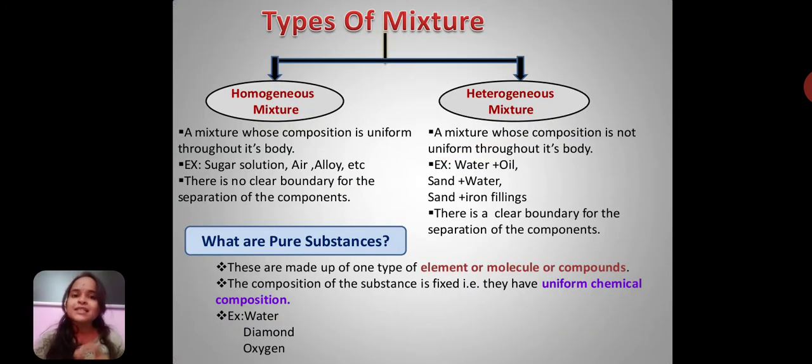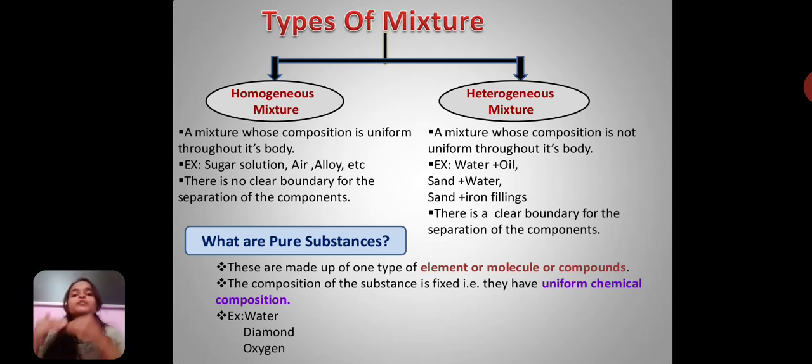Now let us see the classification of this mixture. That is, one is homogeneous mixture and the other is heterogeneous mixture. We classify the mixture into two types because, as we know that it is a physical combination, and that physical combination can occur in two forms, that is uniform form and non-uniform form.